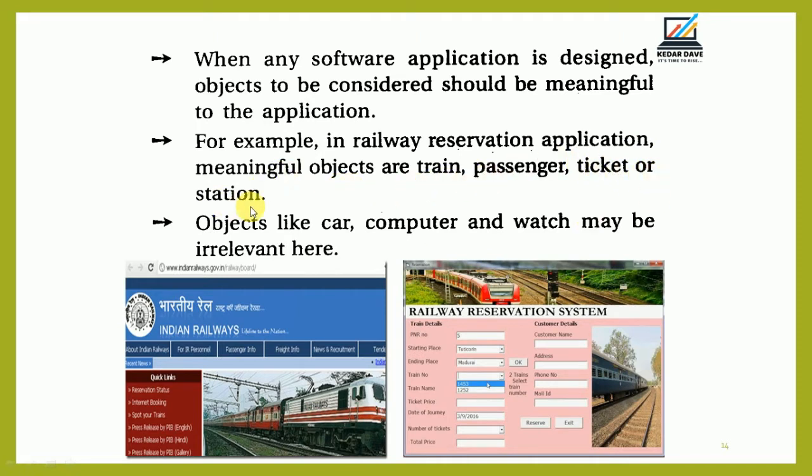These are the different meaningful objects you select when you create a railway reservation application, right? And objects like a car, computer, or watch may be irrelevant for the railway reservation application. This is a simple example. In short, you have to select meaningful names for that application.